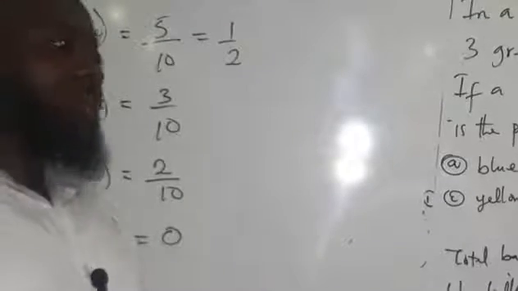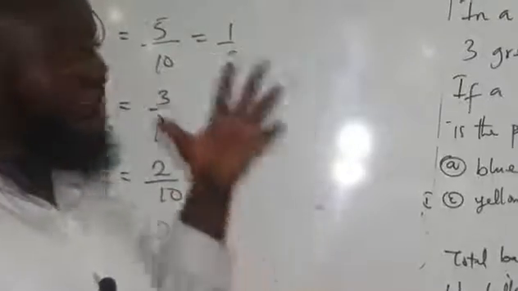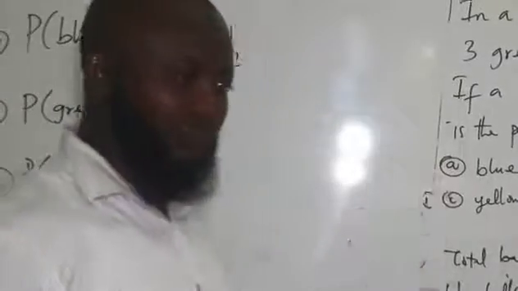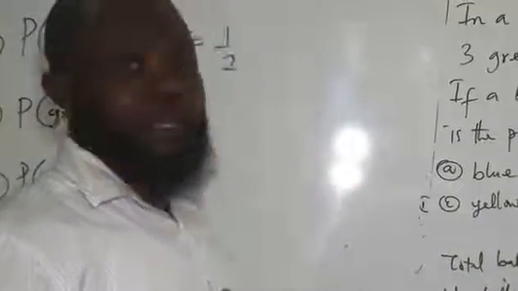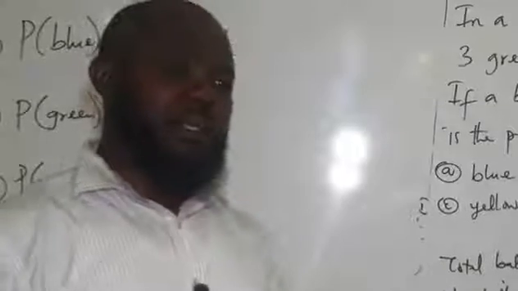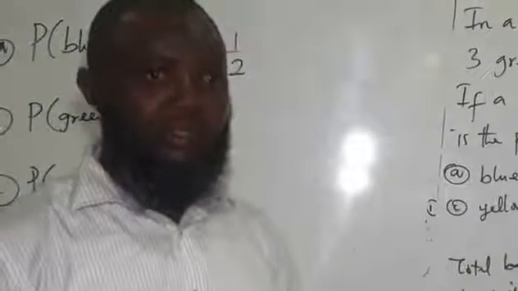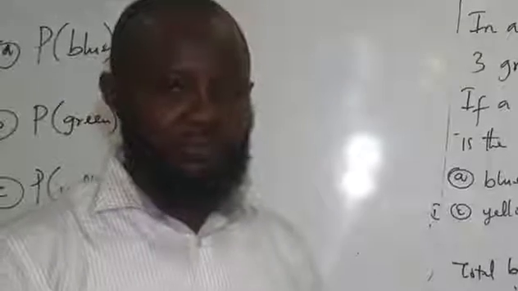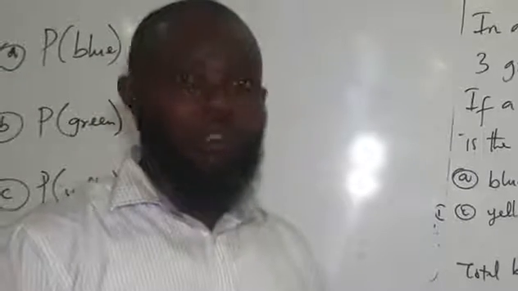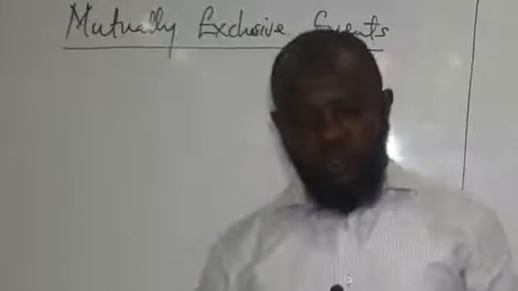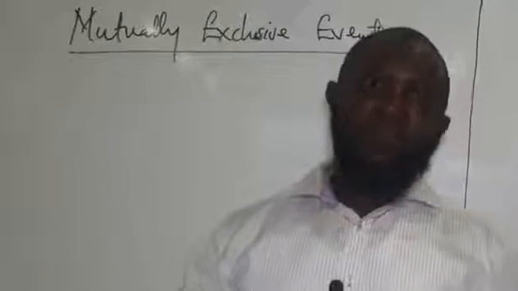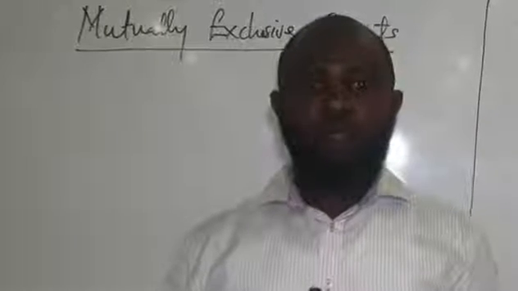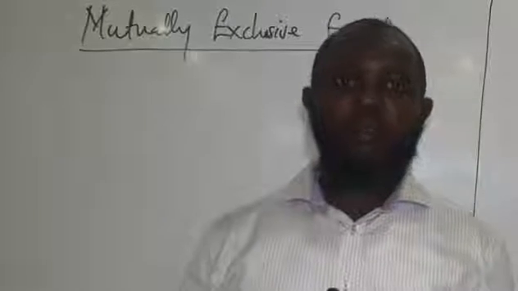Is that clear? Now we still have more to talk about. We still have more on probability. This is just an introduction, the basic introduction to probability. But before we end this class, we're going to look at another concept, mutually exclusive events, which will be the last concept in this video. Mutually exclusive events: two or more events are mutually exclusive if the outcome of one prevents the others from happening.